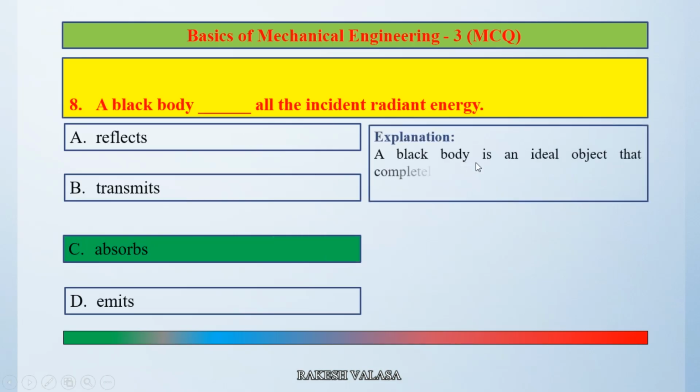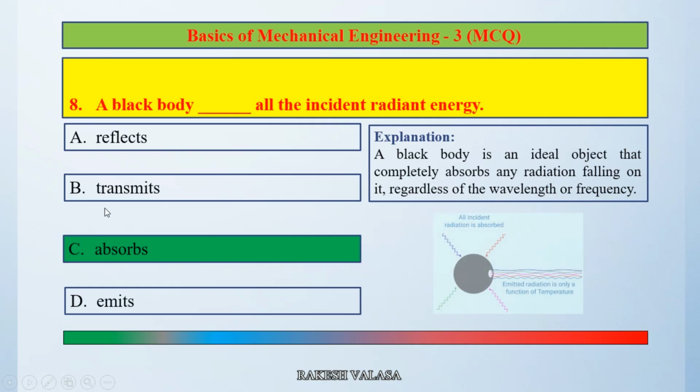A black body is an ideal object that completely absorbs any radiation falling on it, regardless of the wavelength or frequency. So the correct answer is option C, absorbs. You can see this image. This is the black body. It absorbs all incident radiation, and emitted radiation is only a function of temperature. So the correct answer is option C, absorbs.